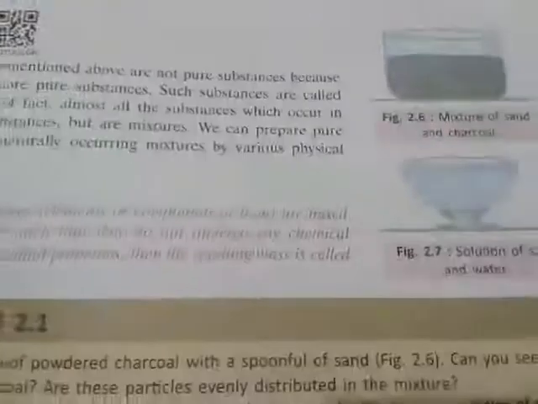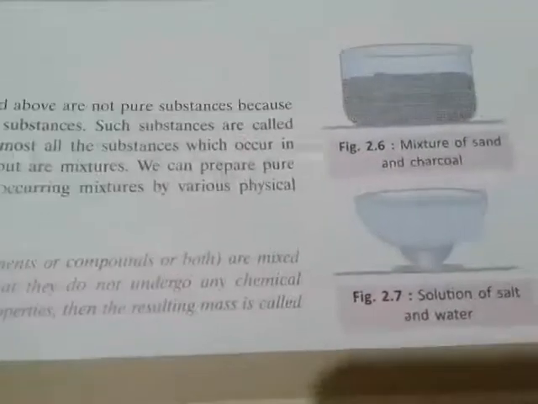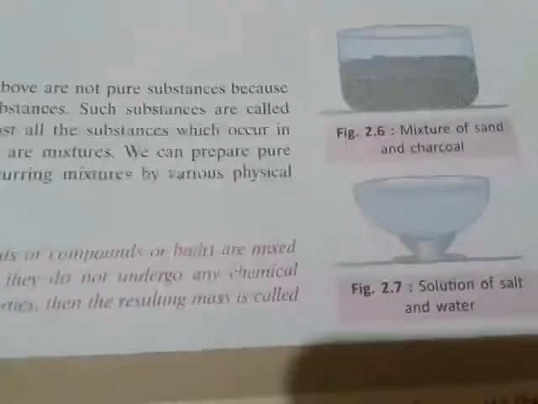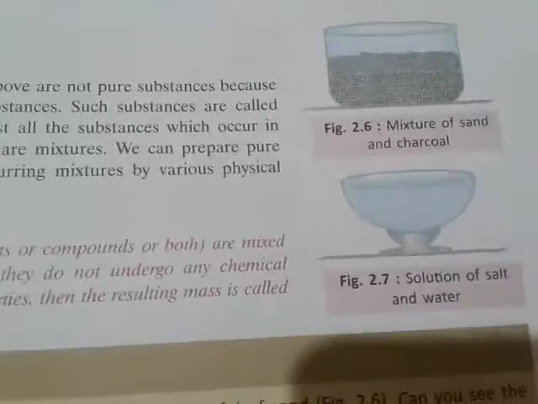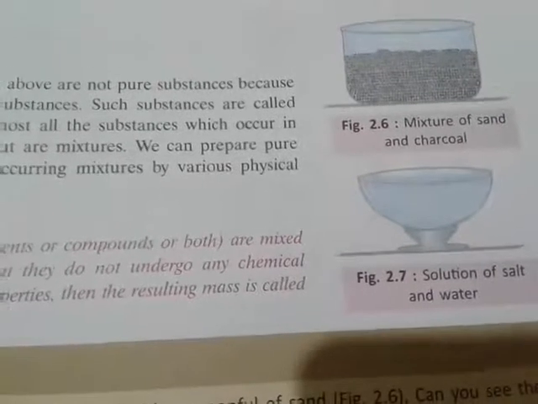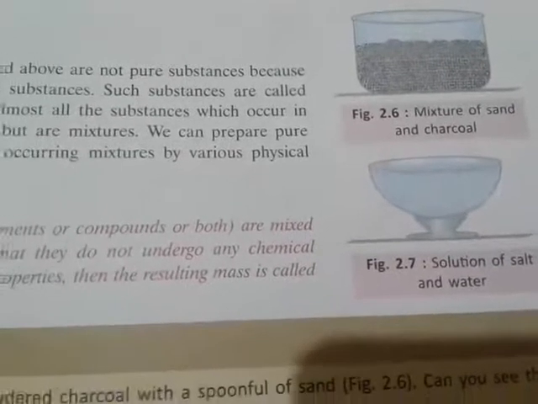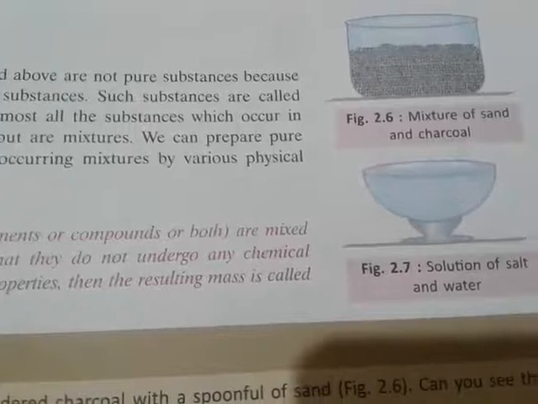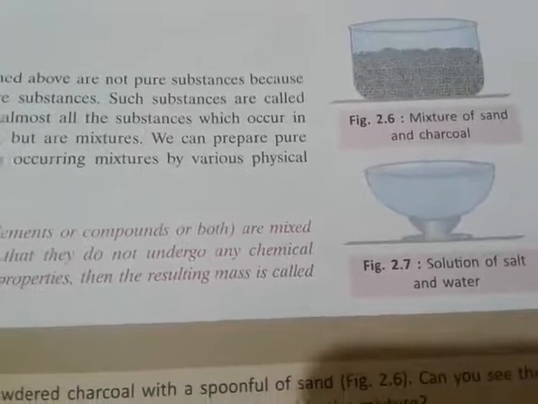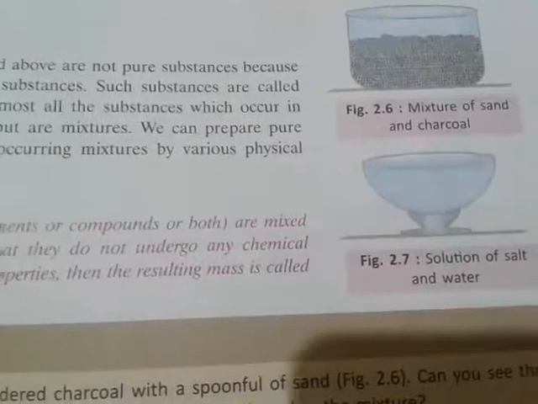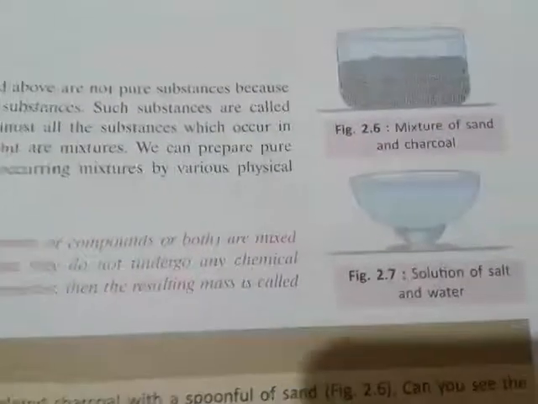So now coming to the point, that is mixtures. Again I will go through this point by example. Here one example is a mixture of sand and charcoal. See, this is a mixture of sand and charcoal. Suppose I omit the term mixture, and only two words are left, sand and charcoal. So whenever sand and charcoal are mixed with each other, in any weight proportions, different kinds of substances are combined, and that will form a mixture.